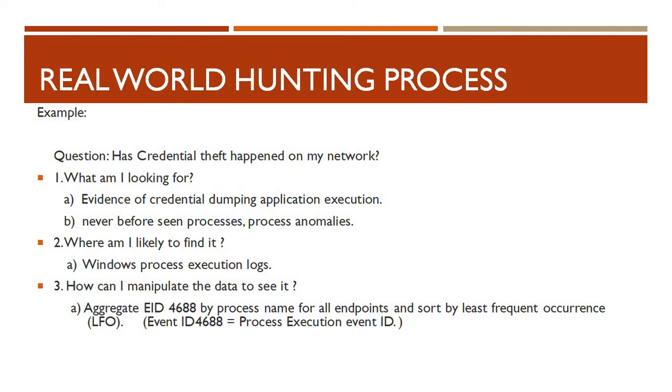And how can I manipulate data to see it? Aggregate event ID 4688 by process name for all endpoints and sort by least frequent occurrence. Event ID 4688 is the process execution event ID. So by looking at event ID 4688 and the least frequently occurring processes, we can find out whether there is some process execution or some credential dumping happening in your organization.